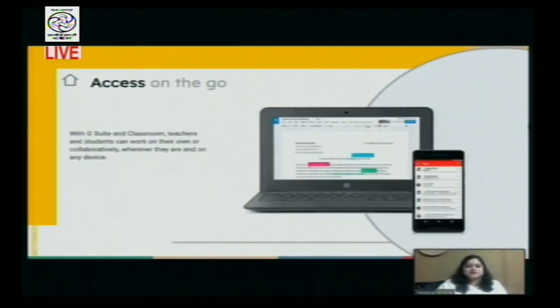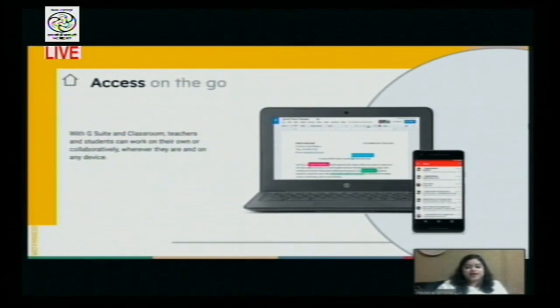So this is the beauty of G Suite for Education, wherein access is very, very easy. No matter where you are, no matter which part of the world you are sitting in, and no matter which device you're working on, what you need is just a G Suite for Education account. If you have that, you have the magic with you.